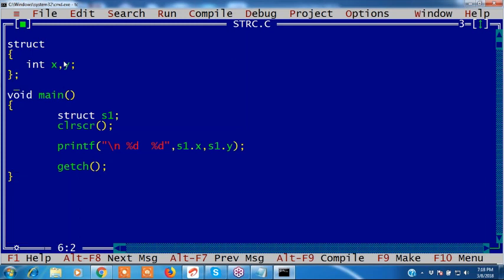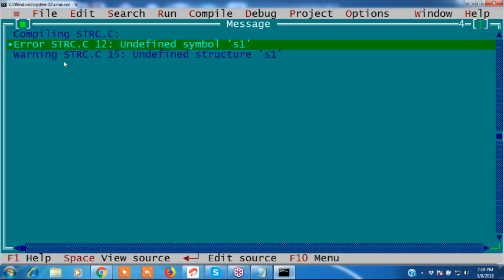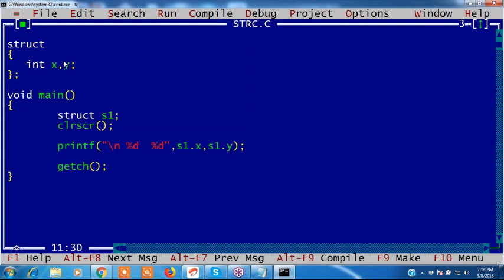We can create a global variable. We can't create a local variable. See, it is showing an error. We cannot create local variables for nameless structures. We can create global variables. Now it is an error here. If I write s1, then it takes s1. Here it is taking s1. This value is 0 and 0.